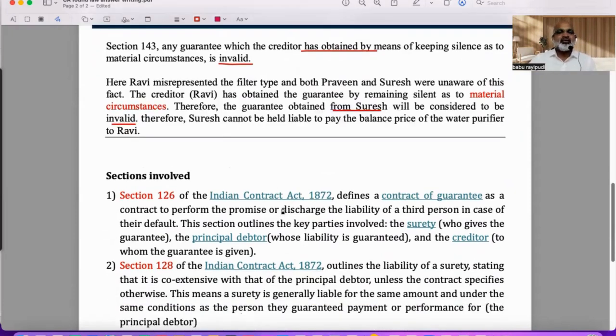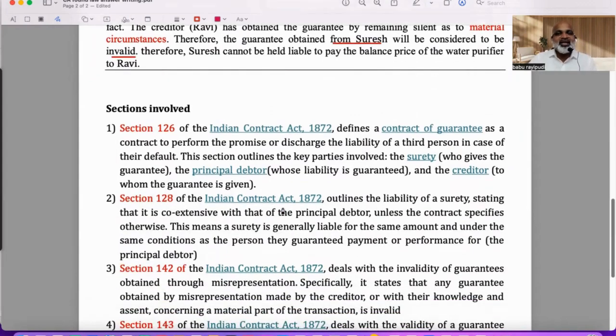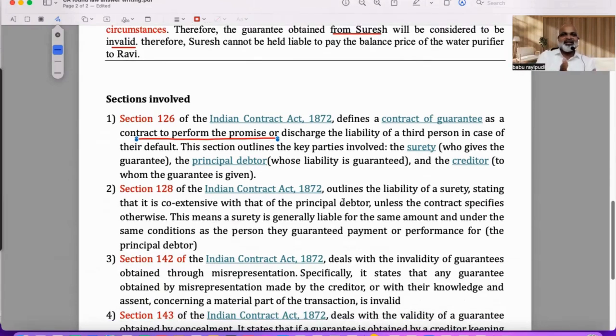All right. What are the sections? Briefly, I gave them here for your info. Section 126 says a contract of guarantee is a contract to perform or to discharge the liability of a third person. So there are three parties involved. The main person who is actually supposed to pay is the principal debtor. The person who has given credit is called the principal creditor. The person who extended the guarantee is called the surety. Three parties, so it's a tripartite agreement.